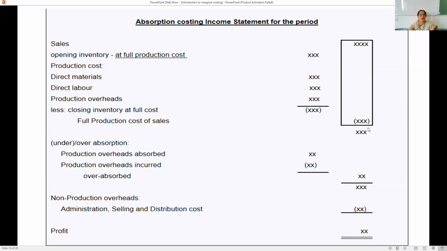The difference between sales and the production cost gives a balance. From this balance, we adjust for the over or under valuation of the overheads. Over valuation of overheads will be adjusted based upon whether they are added or subtracted. So production overhead absorbed and production overhead incurred, we subtract from that. What is actually absorbed and what is incurred, the difference between them will be taken here. To that, we also adjust non-production overhead, like administration, selling and distribution cost, which is subtracted from it. The difference between these two will be the absorption costing profit.